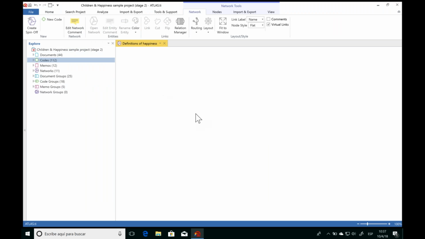And so now, let's see. I want to add some objects to this network. Now, you can visualize any part of your project in networks in ATLAS.ti.